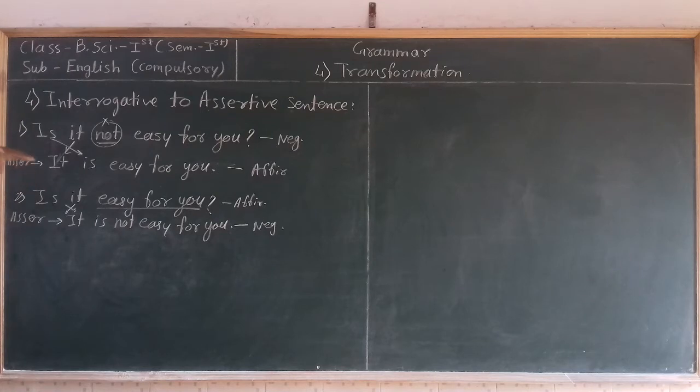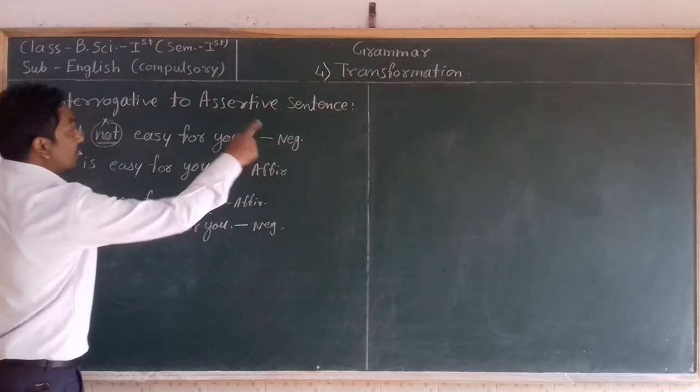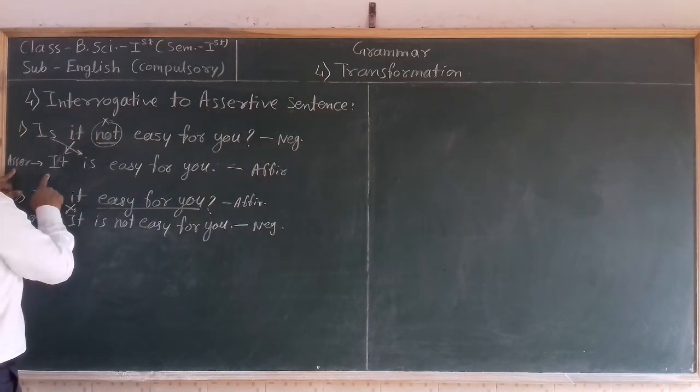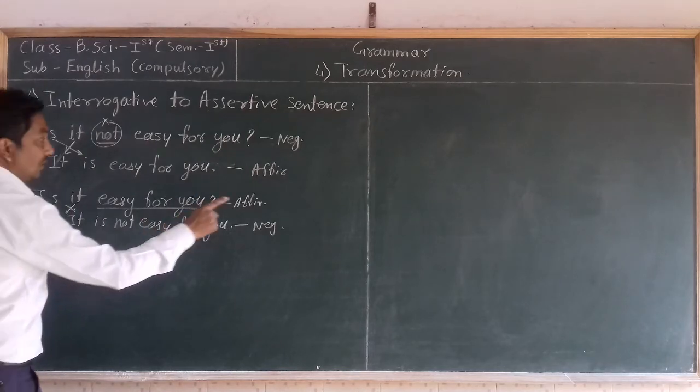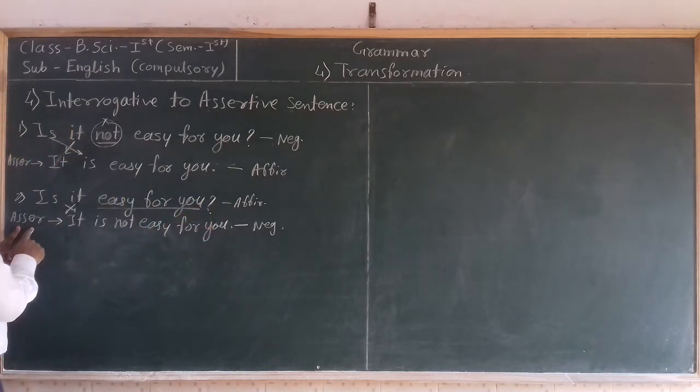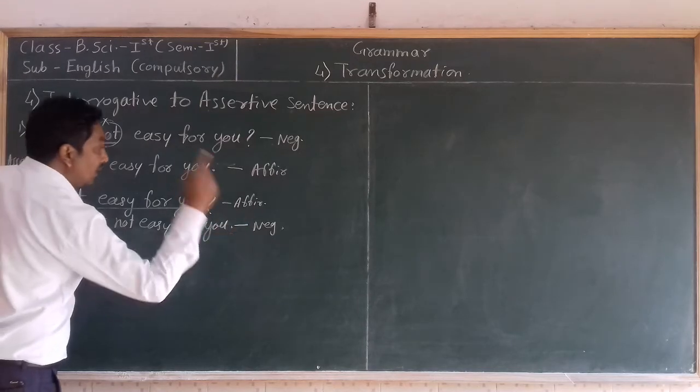In this way we can transform an interrogative sentence into an assertive sentence. If the interrogative sentence is in the negative form, we transform the assertive sentence into affirmative form. But if it is in the affirmative form, we transform the assertive sentence into negative form.